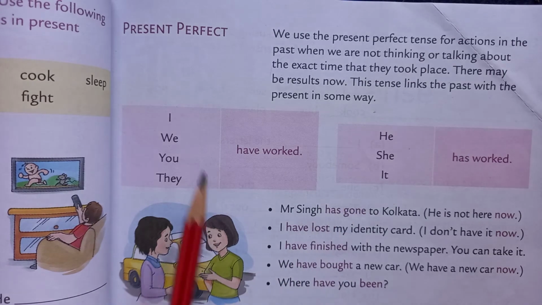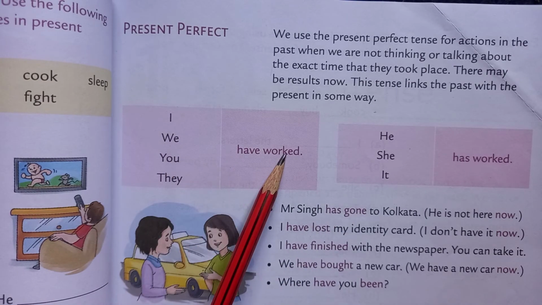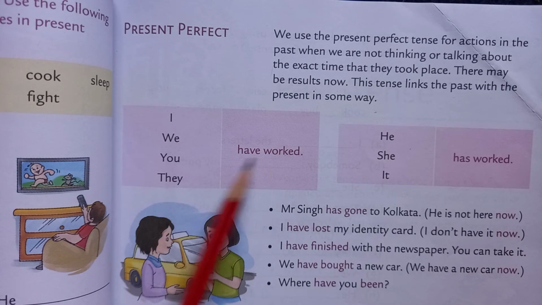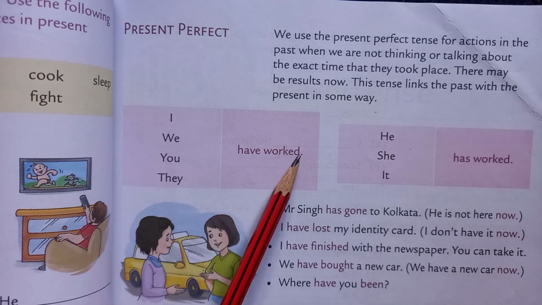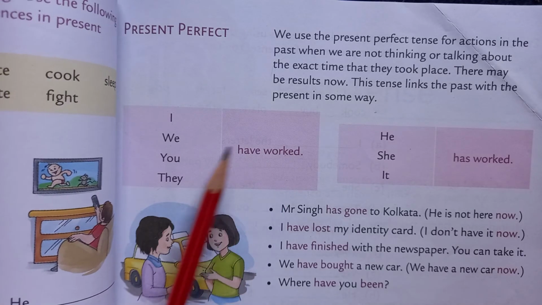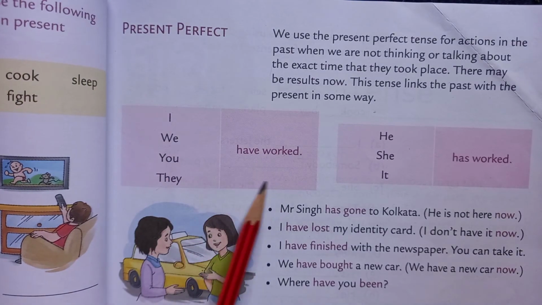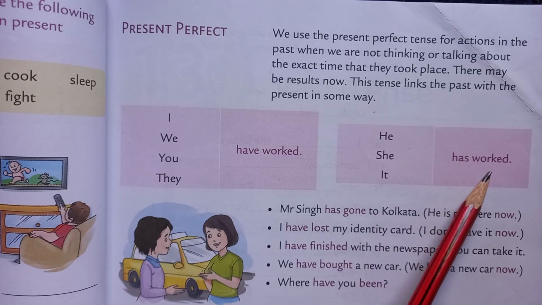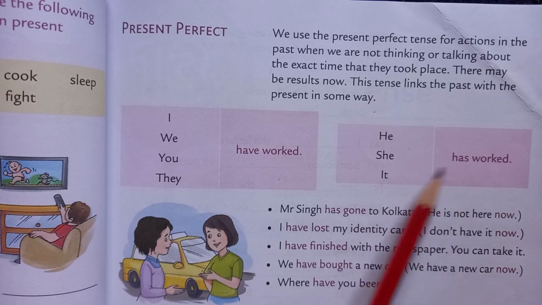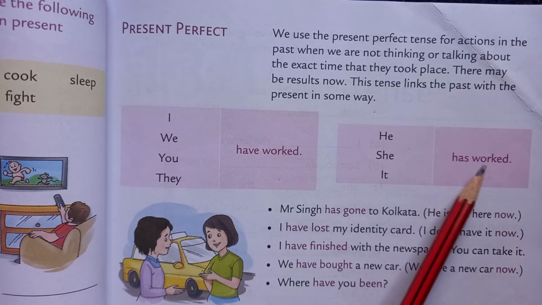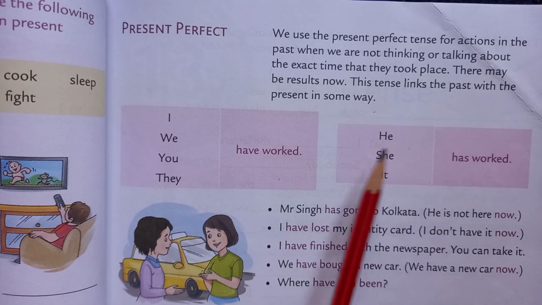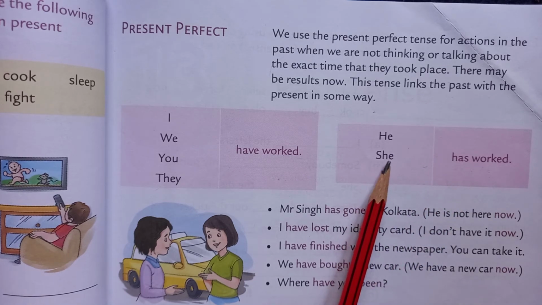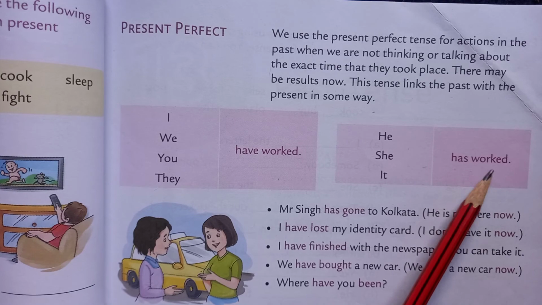Now see, I have worked. We have worked. You have worked. They have worked. This is present perfect. Means here we are not telling the time. He has worked. She has worked. It has worked. This is also present perfect. Why? Because it happened in the past but we are not telling the time.